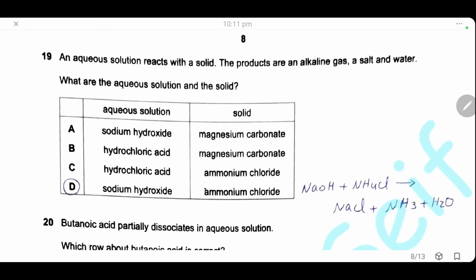An aqueous solution reacts with a solid to produce an alkaline gas, a salt and water. What are the aqueous solution and the solid? The alkaline gas that we know, of course, is ammonia, and the only reaction here that produces ammonia is the reaction of sodium hydroxide with ammonium chloride. Ammonia gas is produced, with salt and water, and the answer will be D.